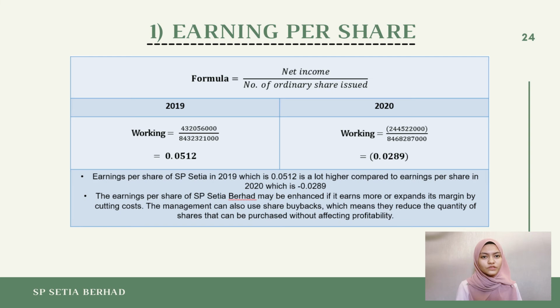Earning per share of SP Setia in 2019, which is 0.0512, is a lot higher compared to earning per share in 2020, which is negative 0.0289. Earning per share plunged because of movement control order due to pandemic of COVID-19 that hit the country in the early of 2020. As for the recommendation, the earning per share of SP Setia Berhad may be enhanced if it earns more or expands its margin by cutting costs.